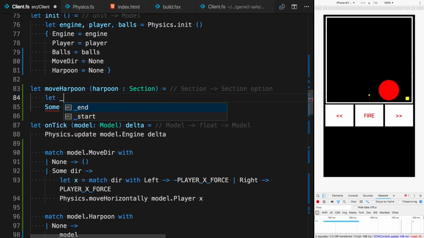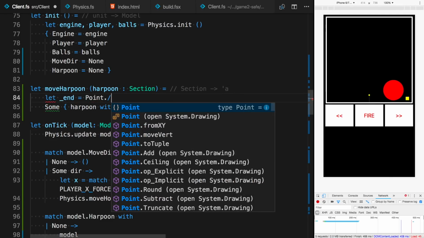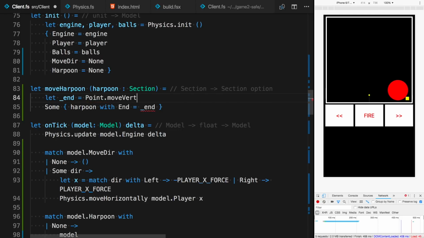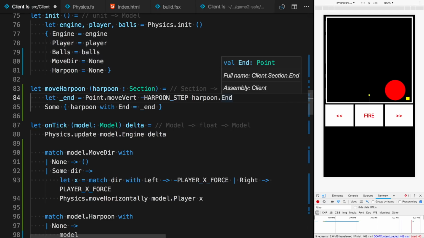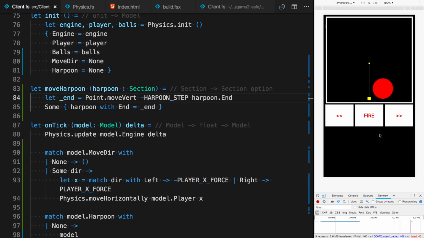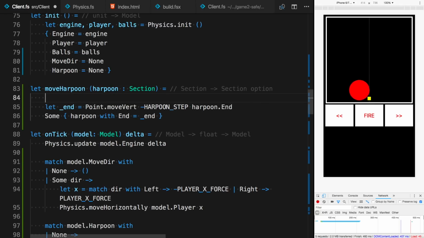And the new end will be the same point, move vertically by the harpoon step, minus harpoon step, because it will be going up. And we'll use harpoon end for that. So we're moving the previous position of the harpoon end to a new position. So right now, if I click fire, it should go up. But it goes up indefinitely, so it doesn't stop at any point, which doesn't make any sense. So let's prevent that from happening.